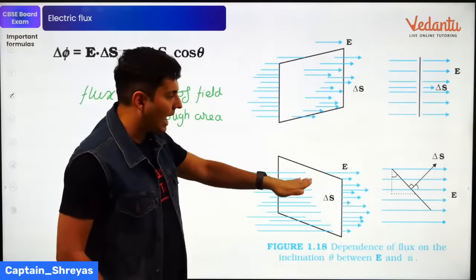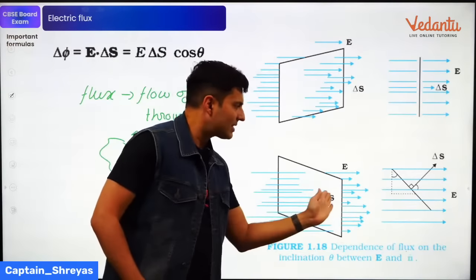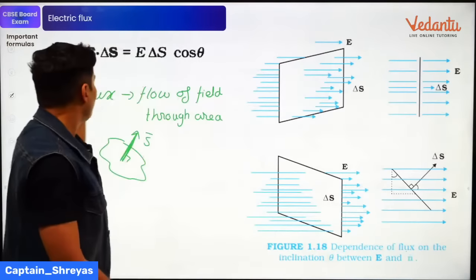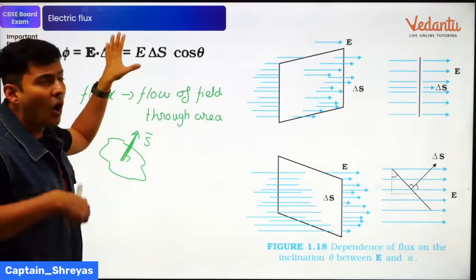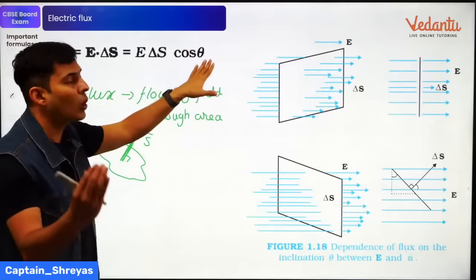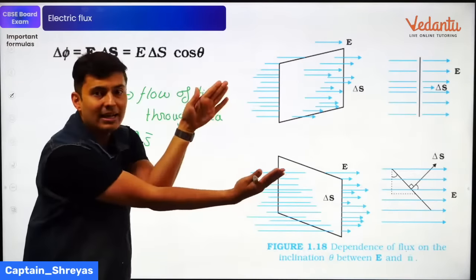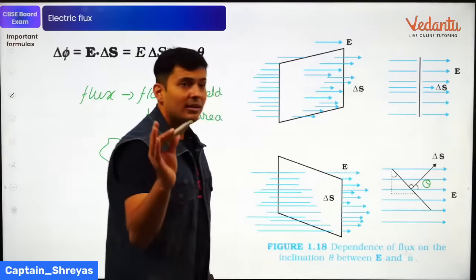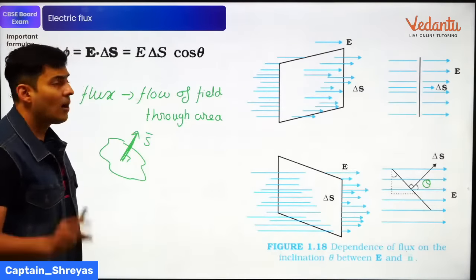Okay, it is kept at an angle. Maybe if you see it from the side, you can see that the sheet is making a certain angle with the field. Then the amount of flux piercing through it is given by the field dot area, or you can say field into area into cos of the angle between the area and the field. So theta is basically the angle between the field and the area vector.